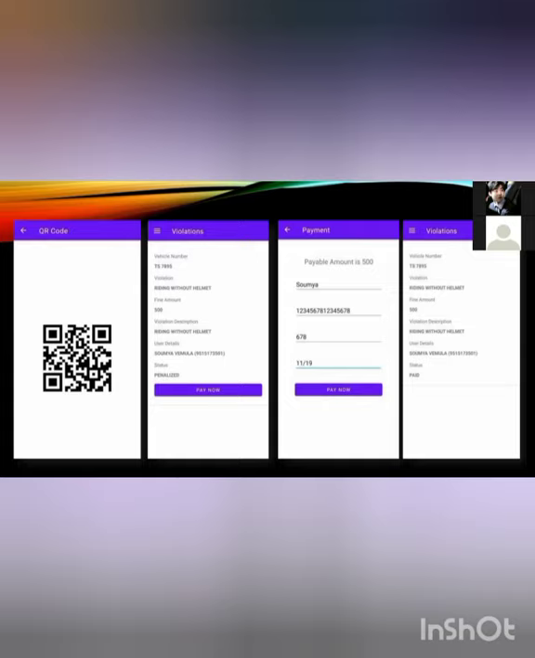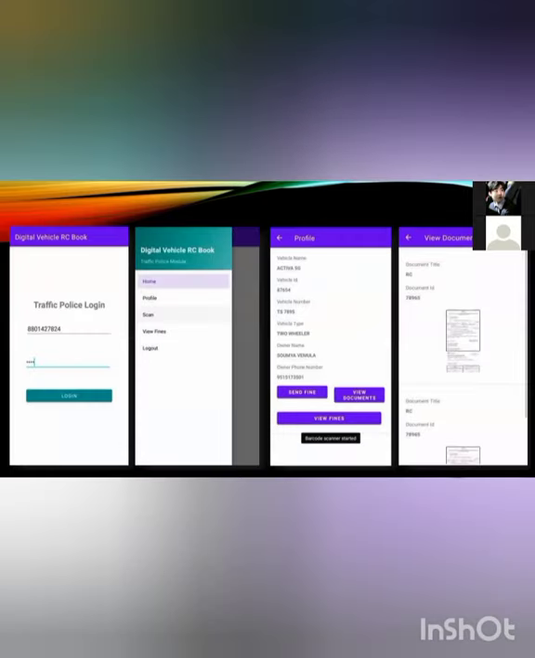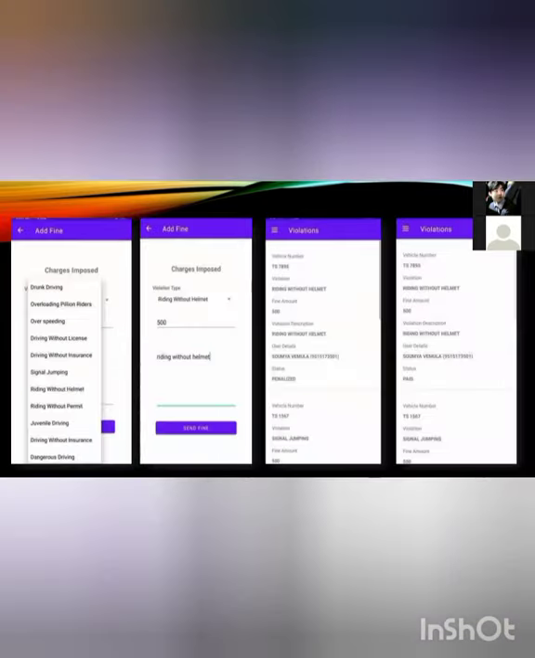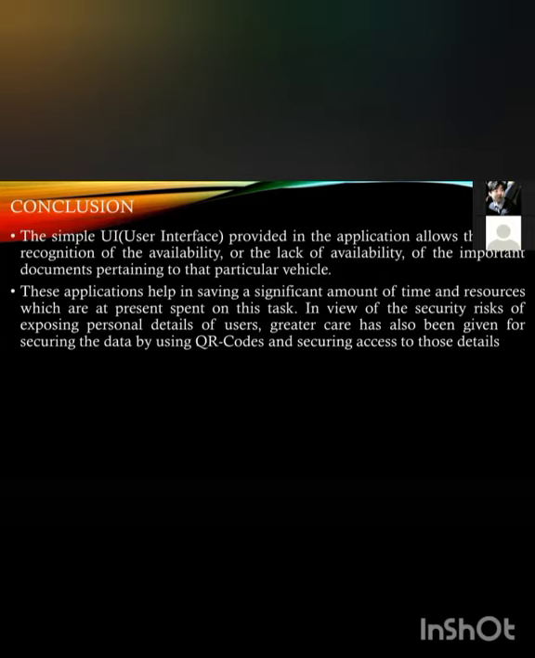We can pay the amount here itself. In payment, we have to enter the details of the user. After that, pay now. After paying, the status of the amount is paid. Then comes the traffic police login, where the traffic police can log in with their details.